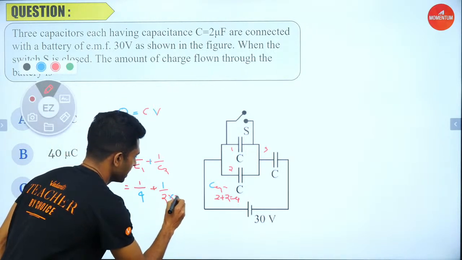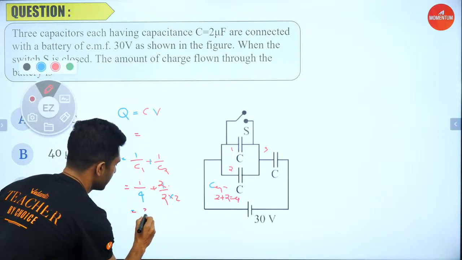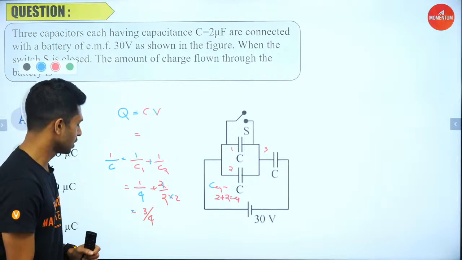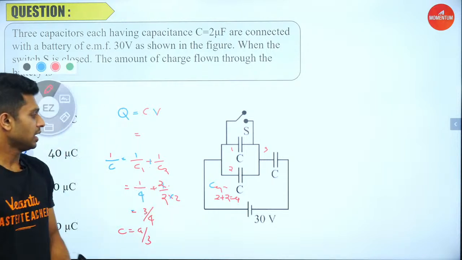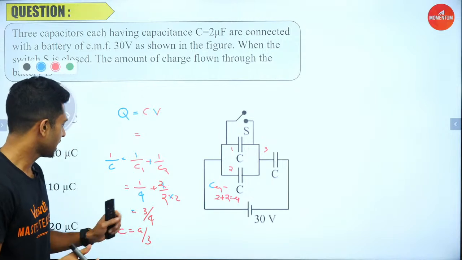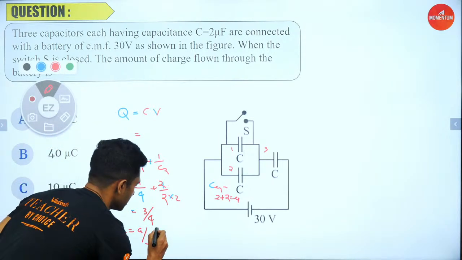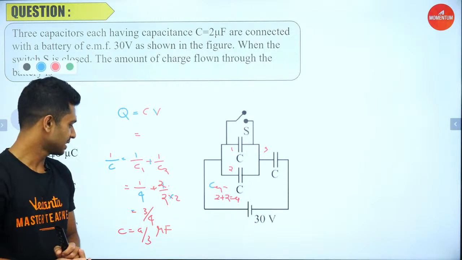Let me multiply it with 2 so that a common denominator will be there. So here we have 3 by 4, right? That is 1 by C is equal to 3 by 4, or C will be equal to 4 by 3. Right? So here we have the capacitance as 4 by 3, in the unit of microfarad. Isn't it simple? Yes.